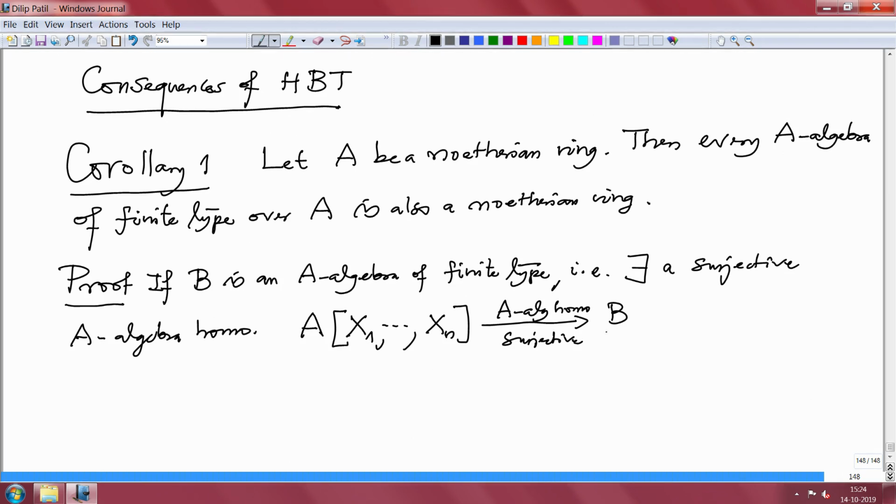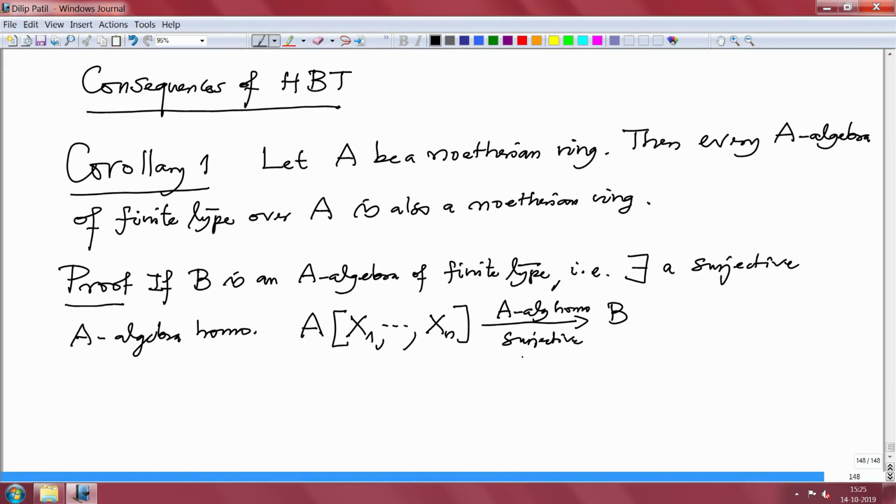And now we have noted this earlier, that means this B is a quotient of the polynomial ring in finitely many variables, and therefore there is a one-to-one correspondence between the ideals of B and the ideals of the polynomial ring which contain the kernel of this map.